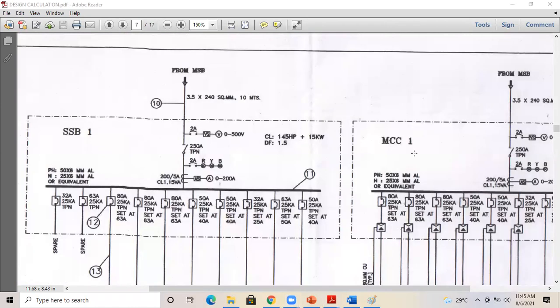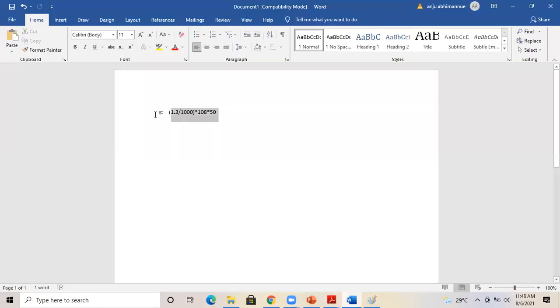You can see the SSB panel is written as from MSP, from main switchboard, and here they have written 3.5 240 square mm. Actually, this is incomplete. When you mention the cable, you need to mention the cable type, properties, everything in a complete way. For example, relating to the previous problem we have done, we got 185 square mm, right? So I'm mentioning that particular cable here.